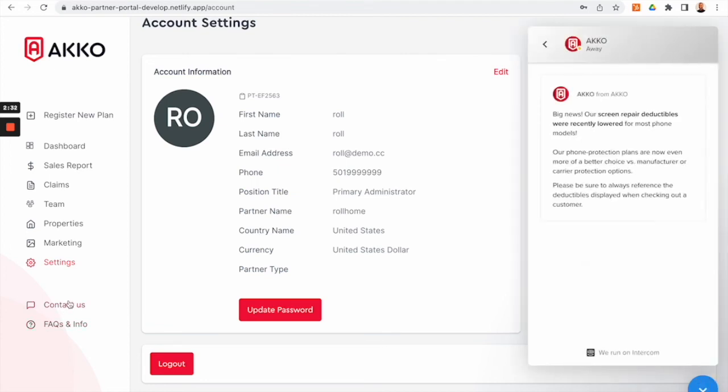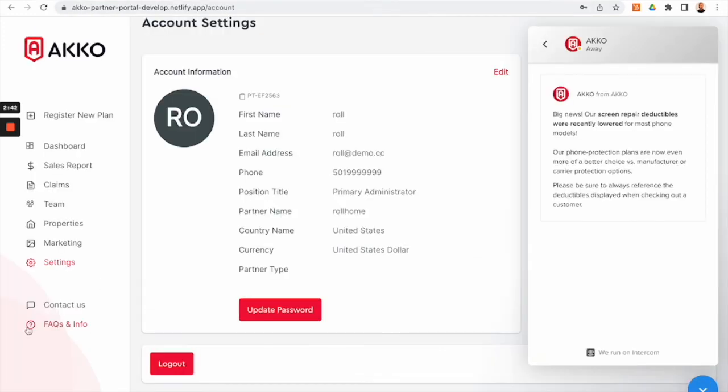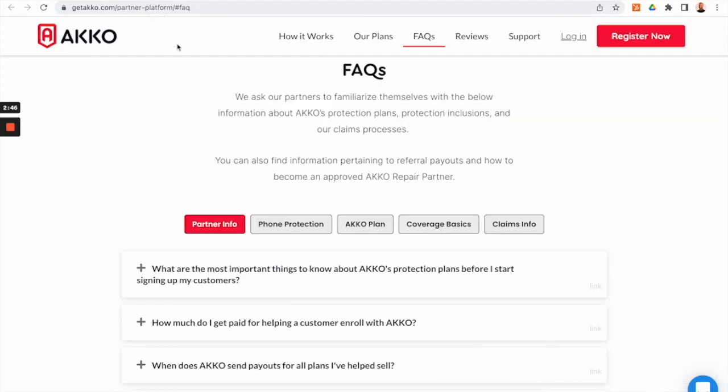Lastly, there is a Contact Us button, which pulls out that same blue icon for our chat. And if you need to access our FAQs at any time, you can find the FAQs and info button at the bottom, and it will bring you over to our partner FAQ page.